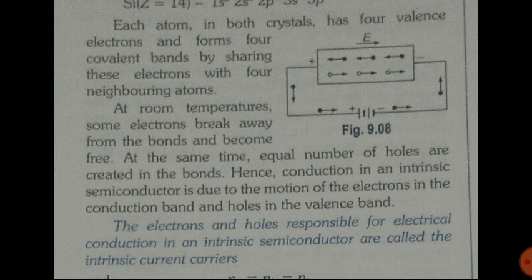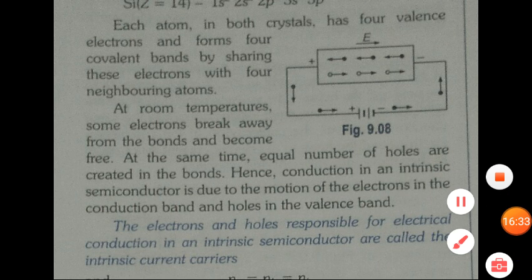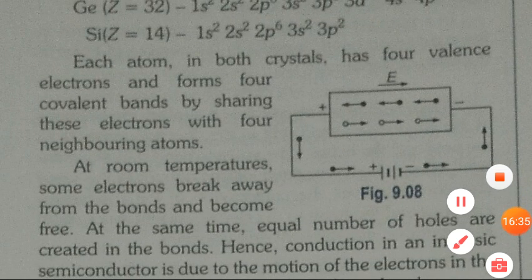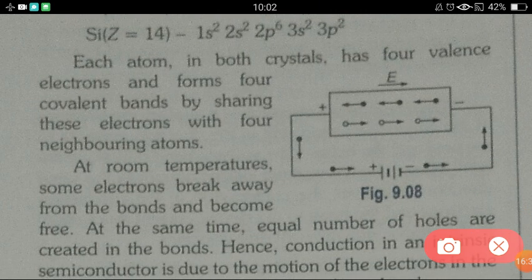The electrons and holes responsible for electrical conduction in an intrinsic semiconductor are called the intrinsic current carriers. Here you can see this diagram. Electrons are moving from the negative to the positive terminal, and these are holes, they move opposite to electrons, so they are moving from the positive to the negative terminal.